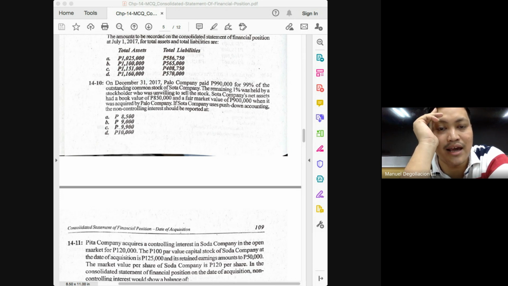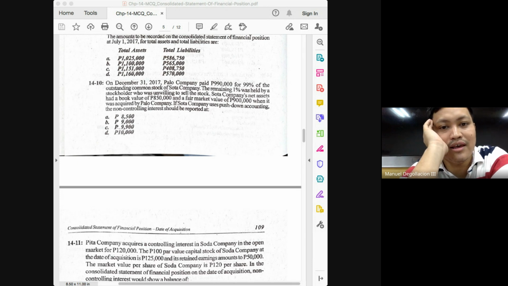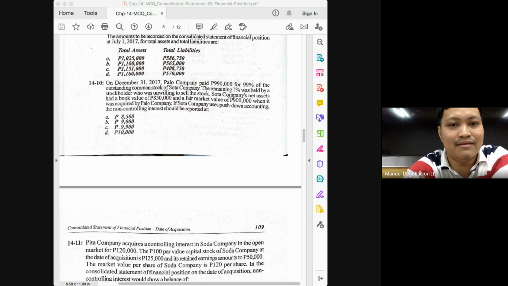By simply multiplying the controlling interest and the non-controlling interest to the fair value of the net assets. 900 times 99% will give you 891, while the share of the NCI in the net assets of the subsidiary would be 1% of 900, which is 9,000. Will you compare that with the presumed fair value of the NCI we computed earlier, which is 10,000? That will give you a difference of 1,000, which is not what we do in push-down accounting.